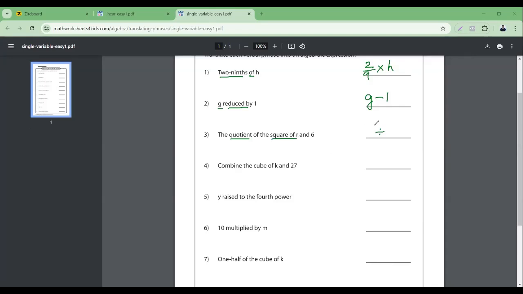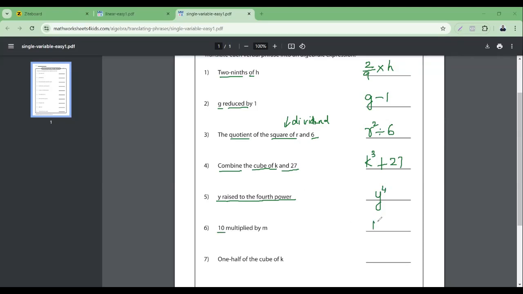Square of r means r square, and 6 means divide by 6. Okay, quotient of r square by 6. Here we are assuming that whatever is coming in the beginning is the dividend. Okay, we are assuming that, though it is not very clear to us here in this aspect. Okay, combine means addition. Cube of k means k cube, and 27. Y raised to the fourth power. Y is raised to the fourth power.